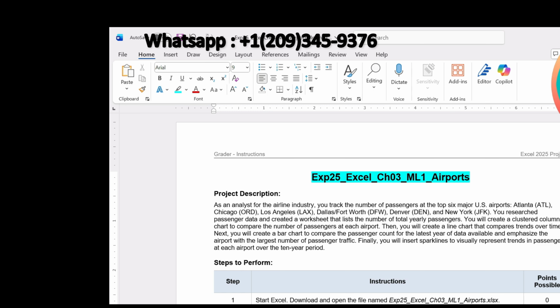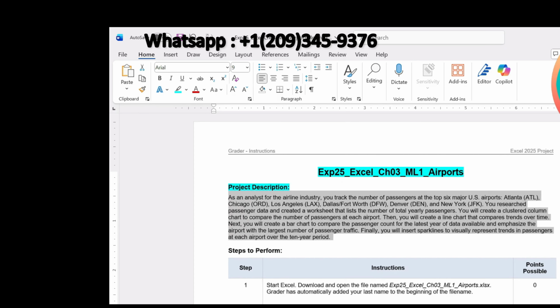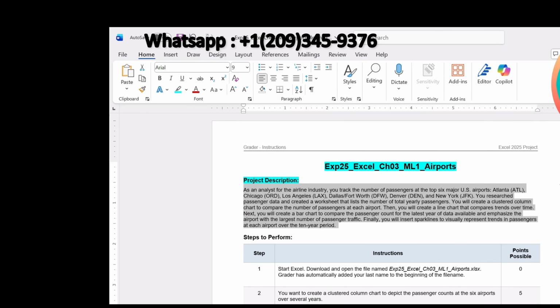So at the start of the instructions you can see the project description. There is nothing to do in the project description, but I suggest you read it so that you can get an idea about the assignment. Once you read it, it will be easy for you to solve this assignment on your own.